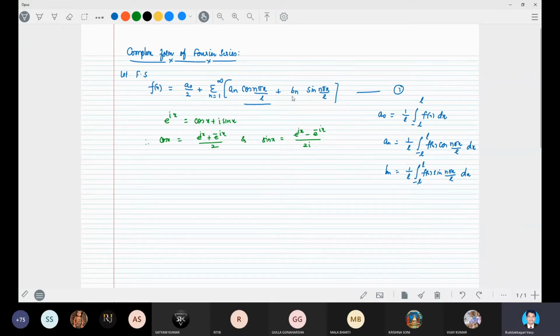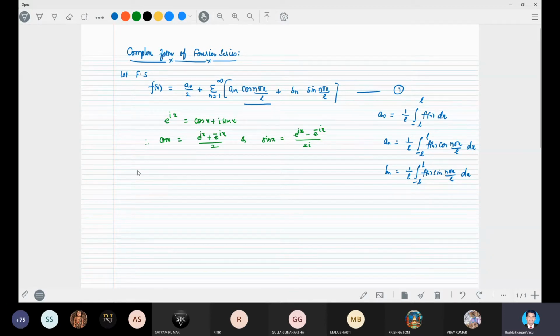And as well, sin n pi x by l can be written as 1 by 2i into e power i n pi x by l minus e power minus i n pi x by l.